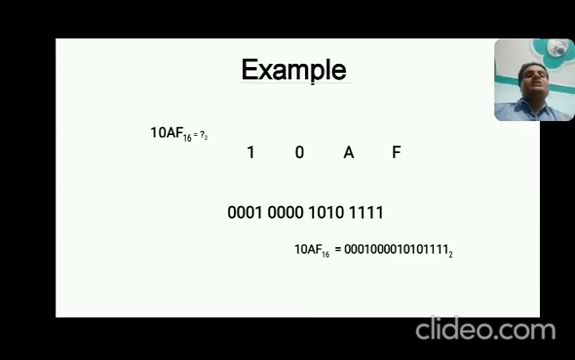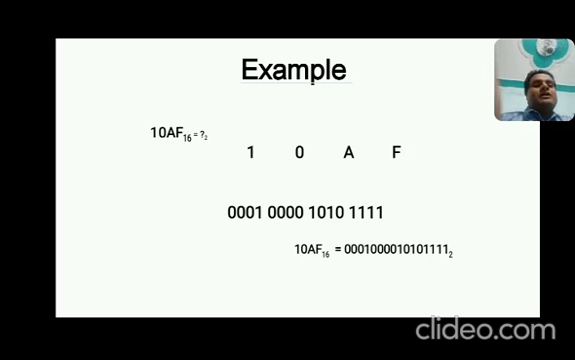Now you have the example of hexadecimal, that is 10AF. So what will be its binary equivalent? Just separate its digits: F, A, 0, 1. So now what will be the decimal value of F? You know, it is 15 in hexadecimal. So now what will be the binary equivalent of this 15?